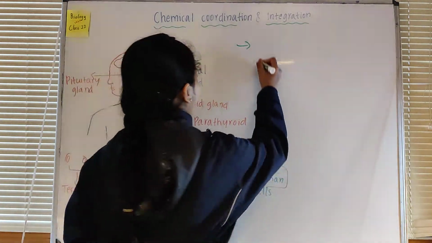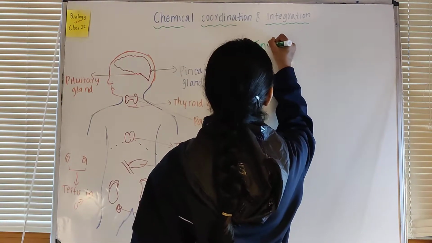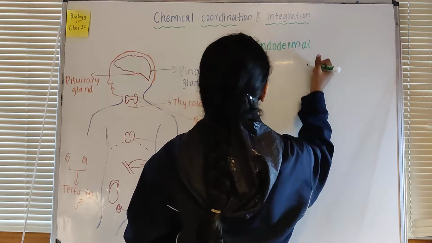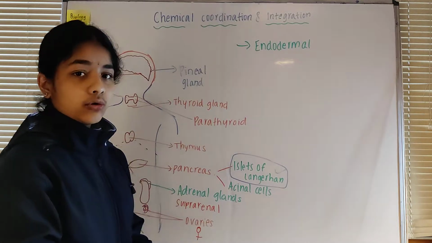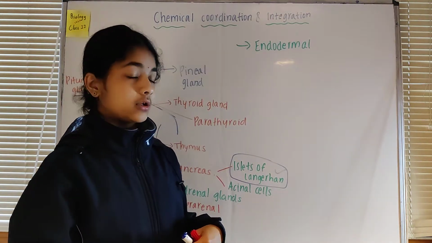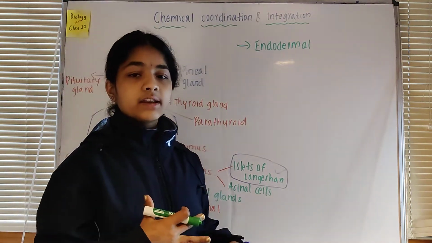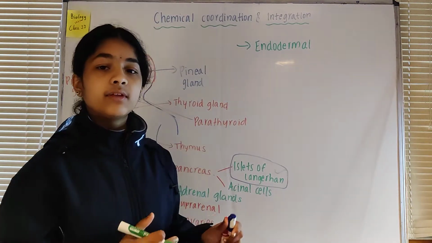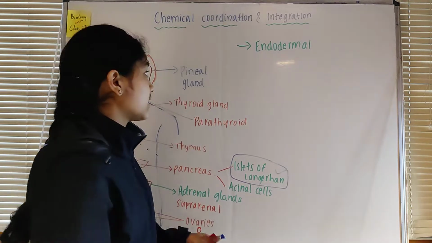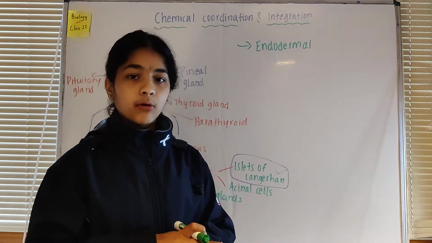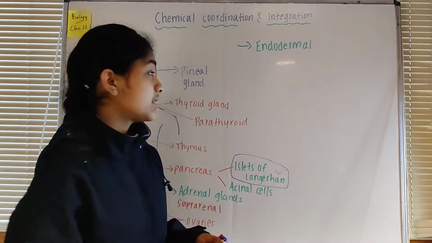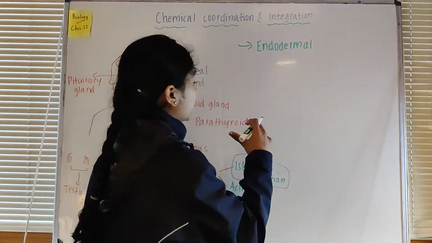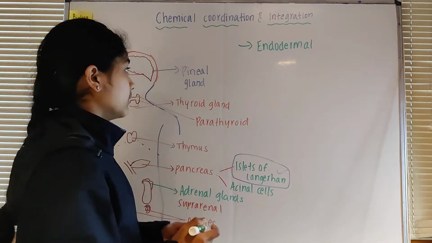First, let's see endodermal. So we know that there are three germ layers: the endoderm, mesoderm, and ectoderm. If an organism has three germ layers, then it is known as triploblastic. If it has just two layers, it is known as diploblastic. But here we know that humans are triploblastic. So we are talking about three germ layers: endodermal, mesodermal, and ectodermal.